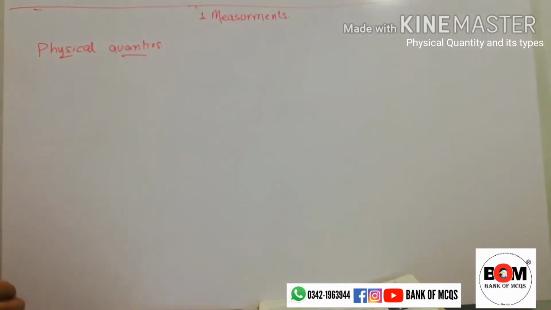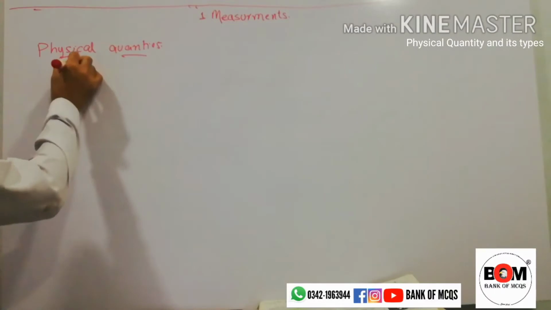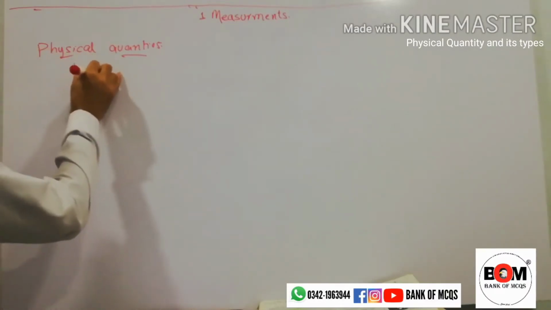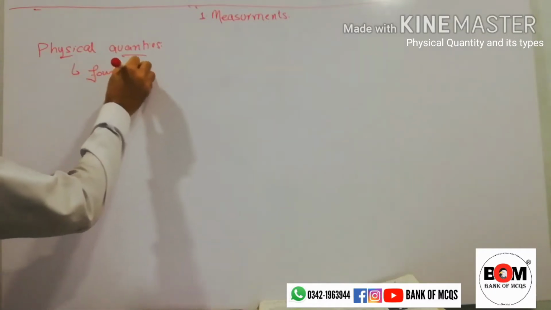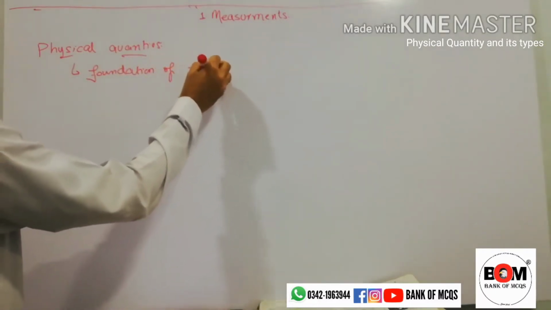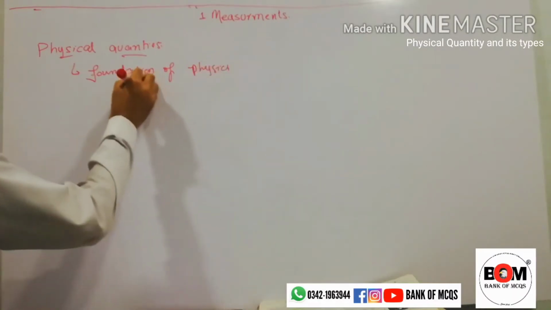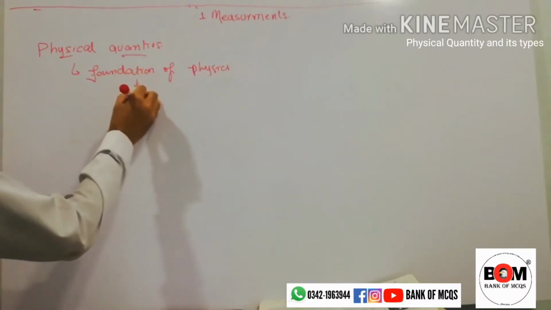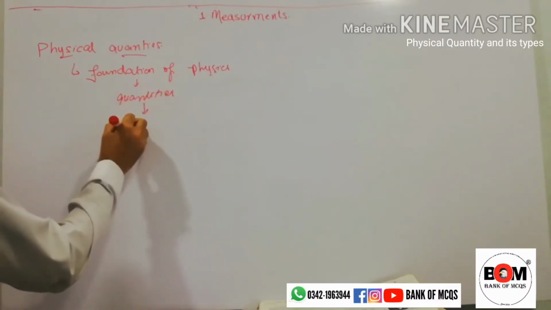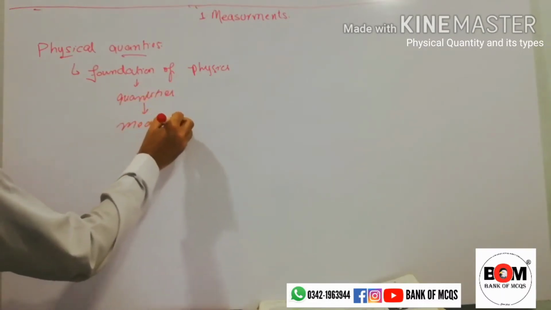So in measurement, the foundation of physics rests upon physical quantities in terms of which the laws of physics are expressed. The foundation of the whole of physics is based on quantities, and these quantities must be measured accurately.